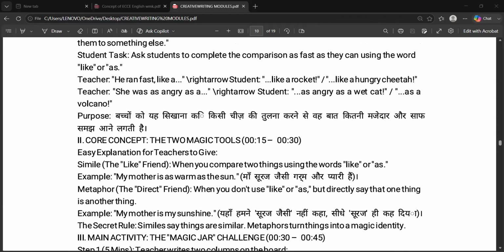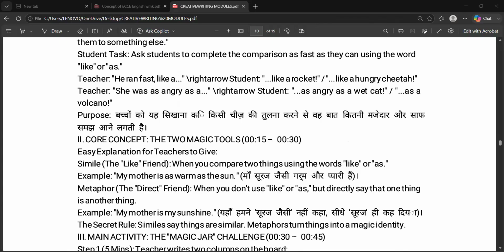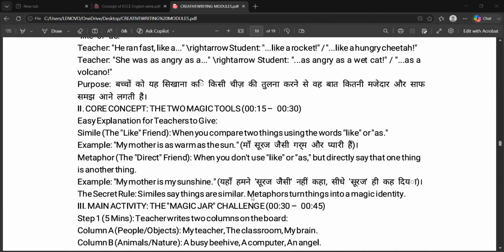For example, he ran fast like a rocket, like a hungry cheetah, whatever you want. The teacher will say, he ran fast like, and the student says the next word. She was as angry as, and the student may say, an angry wet cat, or a volcano. It can be anything. So now you have to teach the kids how to compare in a very enjoyable and fun manner.